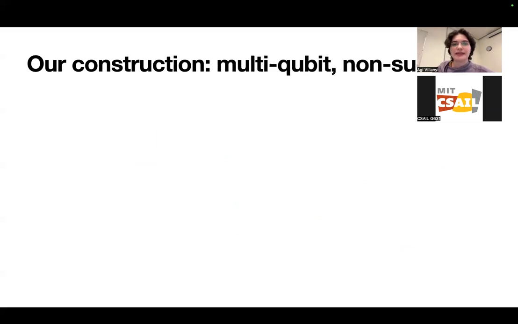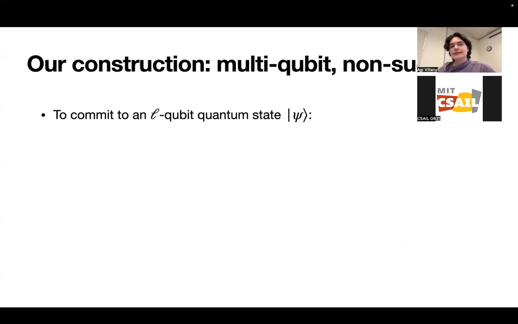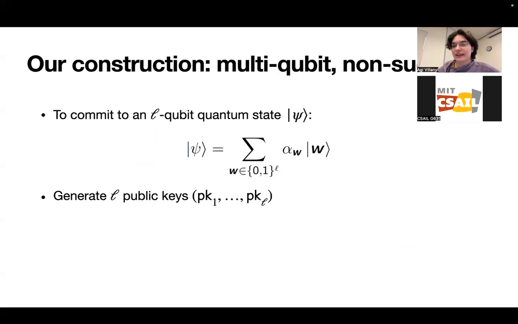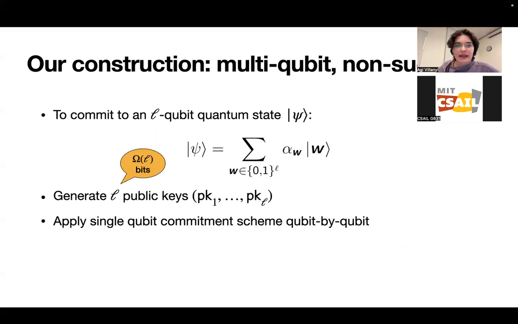Okay, so how do we generalize this to the multi-qubit setting? Well, to commit to an L-qubit quantum state, we can actually just generate L public keys and then apply the single-qubit commitment scheme qubit by qubit. But you might notice that this already uses at least L bits of information to commit.